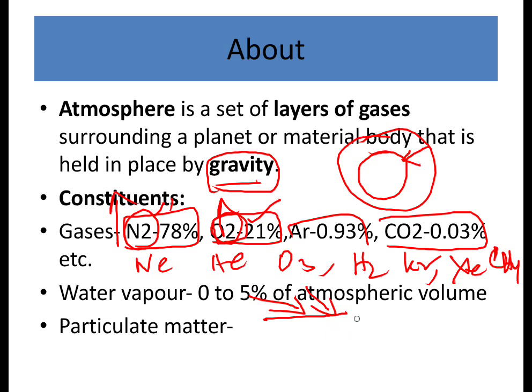But when this radiation goes back as long wave radiation, the water vapor is less transparent, so the heat is trapped within this layer, which helps in warming the Earth's surface.